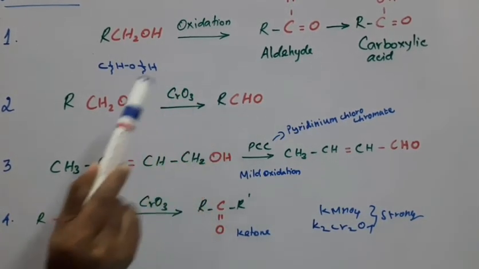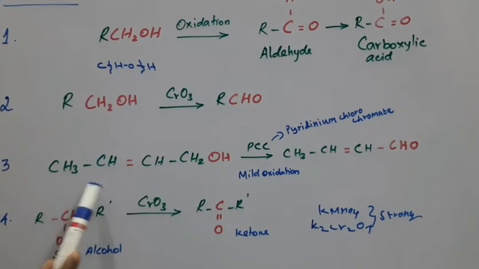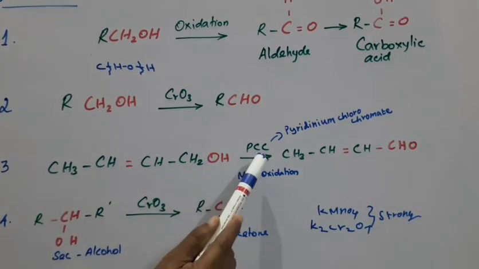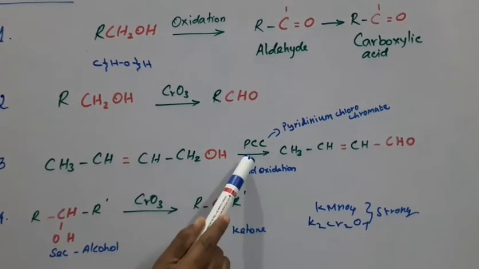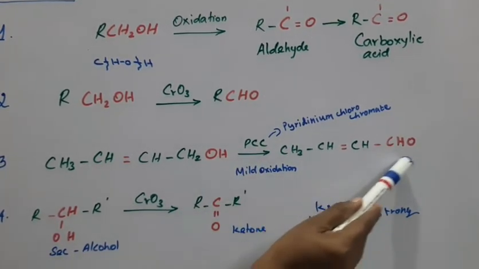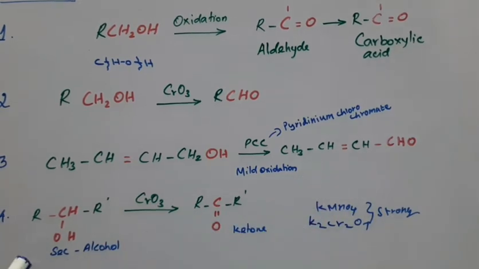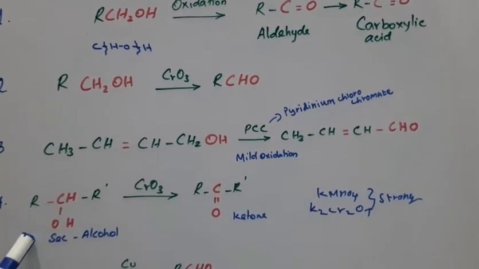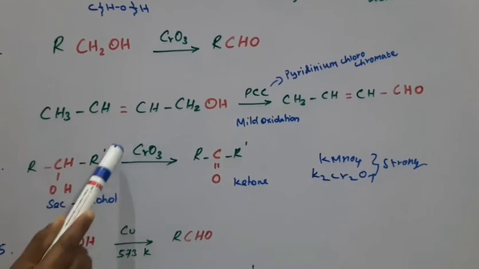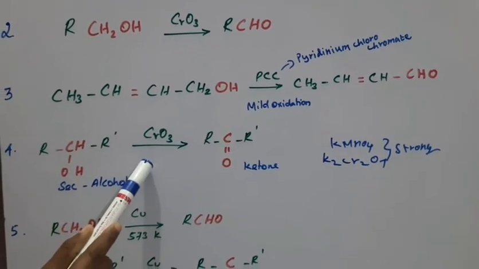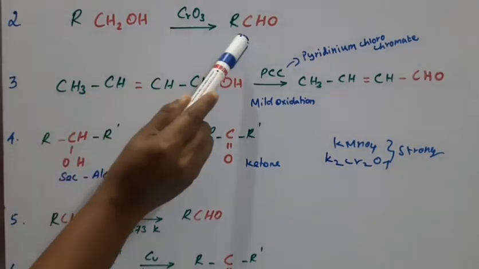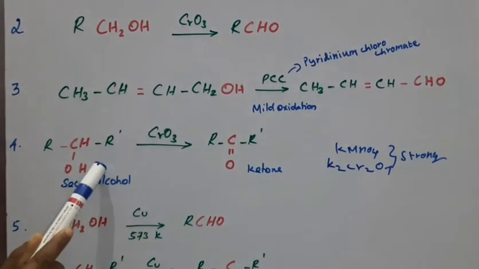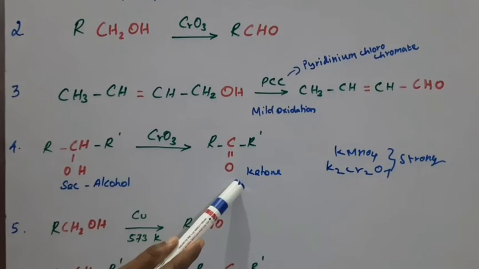Aldehyde is the product. The same thing: primary alcohol with PCC, the same mild oxidation reaction, gives aldehyde. Secondary alcohol in the presence of a weak or mild oxidizing agent forms ketone. Primary alcohol mild oxidation gives aldehyde. Secondary alcohol mild oxidation gives ketone.